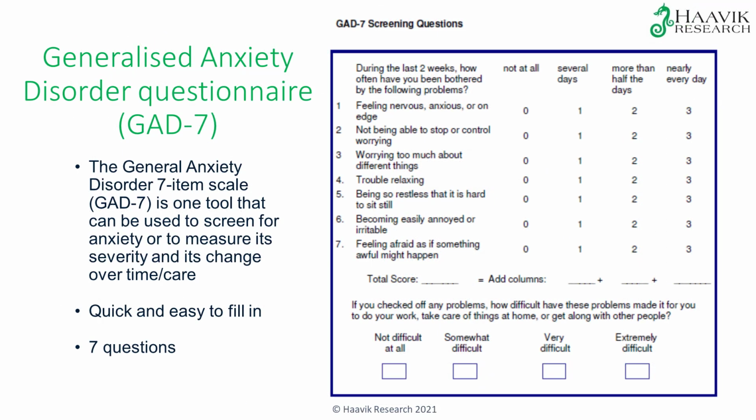The GAD is slightly different. It's a shorter version. It's only got 7 questions that you fill in instead of 21 or 42. So if you want to go for short, quick, and easy, you can go with the GAD. Again, in the last couple of weeks, have the following been bothering you? And then you go, not at all, several days, more than half the days, or nearly every day, right? So nothing to quite a lot. So very, very quick and easy again, a reliable, valid questionnaire specifically about anxiety. So if that's a key problem for your patients, maybe you want to go with a GAD.